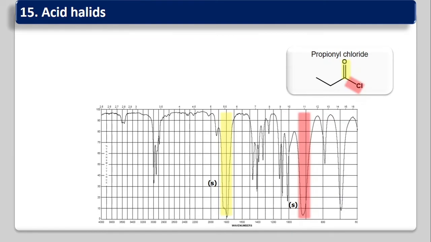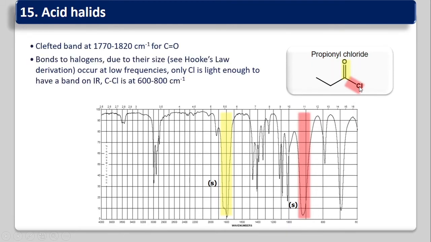The mixed mode for C-O, that is sp2 hybridized carbon and oxygen, comes around 1000 to 1100 cm⁻¹. Now acyl halides. Suppose this is propionyl chloride. It has a carbonyl group as well as a C-halogen bond. So the carbonyl band is between 1770 to 1820. So it has a higher frequency than a general carbonyl. Generally a carbonyl group absorbs between 1700 to 1750. If it is higher, like 1770 to 1820, then a strongly electronegative atom is attached to the carbonyl group.